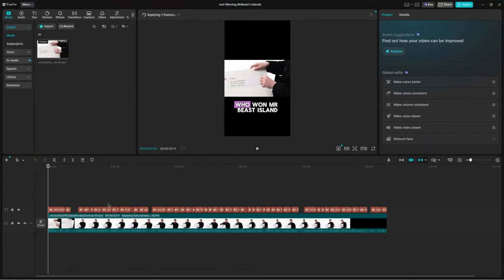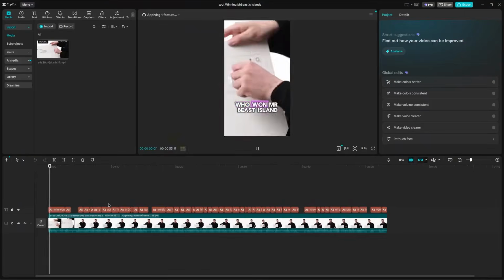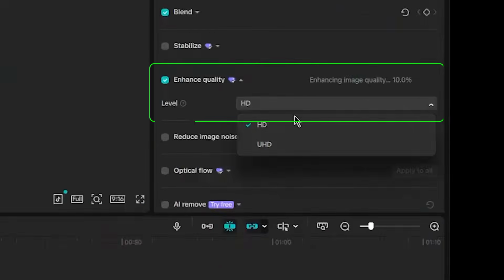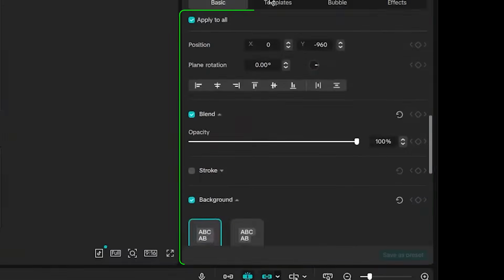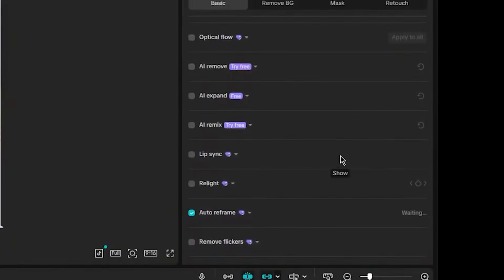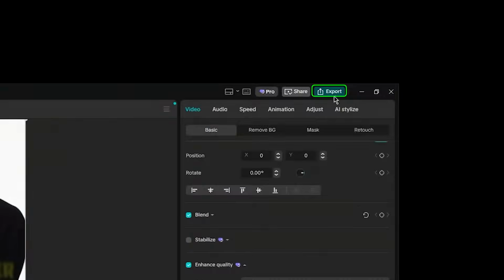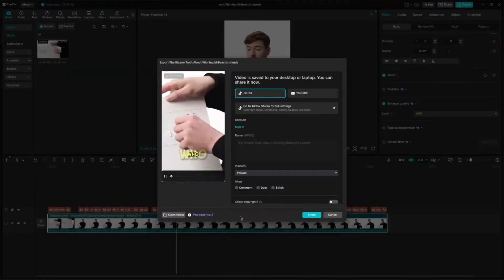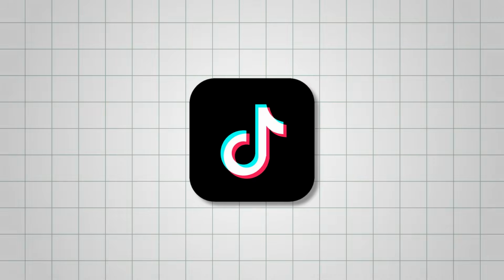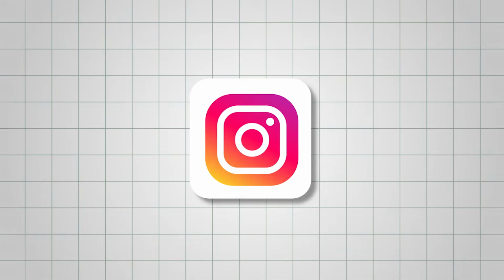From here, you can still customize things manually, like improving the video quality, changing caption styles, adjusting transitions, or trimming certain sections. Once everything looks good, click Export, and within a few minutes, the short is ready to upload to TikTok, YouTube Shorts, or Instagram Reels.